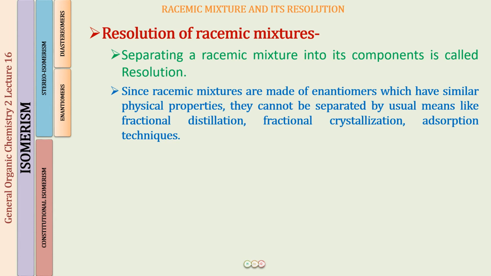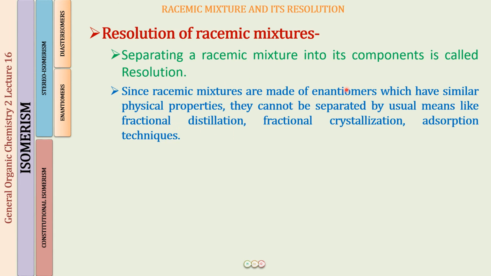So the racemic mixtures are made of enantiomers which have similar physical properties. So we cannot separate them by usual means like fractional distillation, fractional crystallization, or adsorption technique. For example, what do we do in fractional distillation? We have two compounds we want to separate. They must have different boiling points, so that when we heat the mixture, one of them is going to boil first. We will separate that out and get the remaining portion, the second compound. That is what happens in fractional distillation.